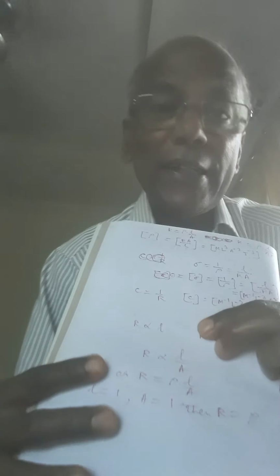From that we can give a definition of specific resistance. A conductor of unit length and unit cross section can be considered as a unit cube, that is a cube whose each side is 1 centimeter or 1 meter, 1 unit. If we consider a unit cube, then the resistance between the two opposite faces of that unit cube will give you the specific resistance, for a particular temperature.